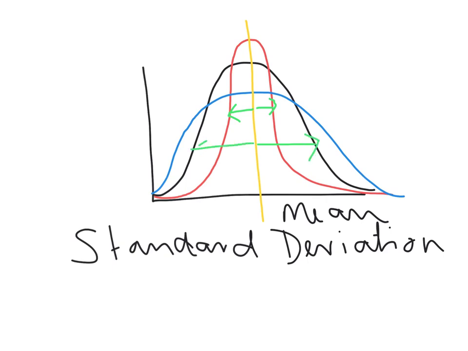A high number, so if you compare, looking at a class set of results from a test, and the mean result was, let's say, 25. The highest score was 50, and then the lowest score was 0, you've got a really broad standard deviation there. That means a broad range of numbers coming away from the mean. So a higher standard deviation means higher variation or greater spread from the mean.